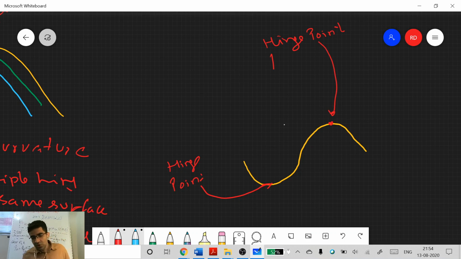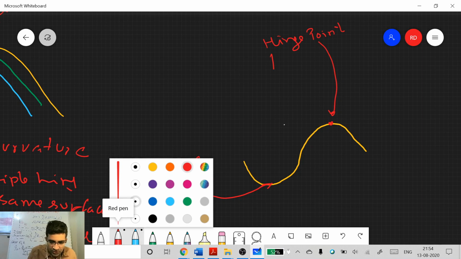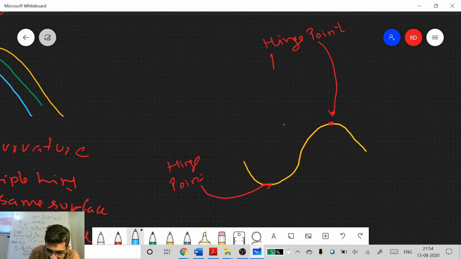Okay, so what is happening to curvature slowly? As you are moving away from this hinge point, what is happening to curvature? Is curvature increasing or decreasing? Similarly, what is happening as I'm moving on this side?